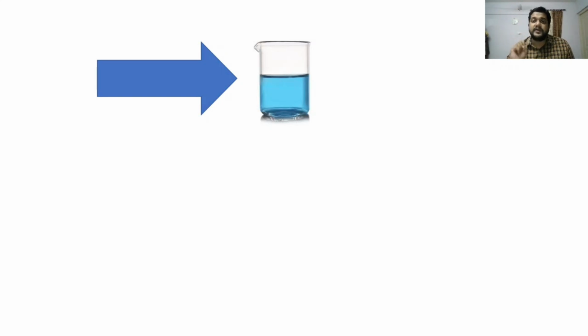The intensity of the light coming out of the beaker will be lesser than the intensity which was incident on the beaker. It is because some of the light has been absorbed by the medium, the solution in the beaker. That property of the solution is known as absorbance. It absorbs some of the light and the rest of the light is given out.